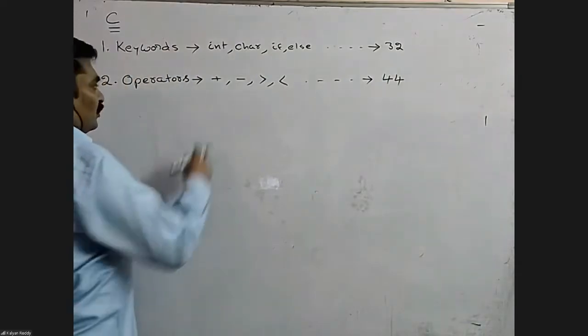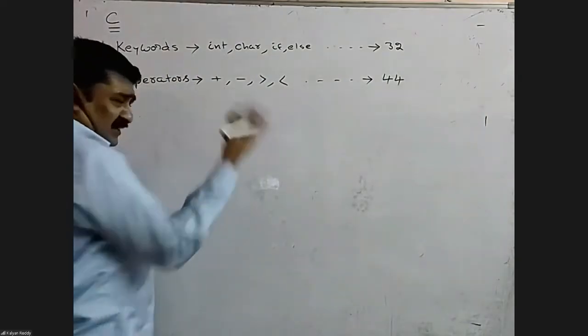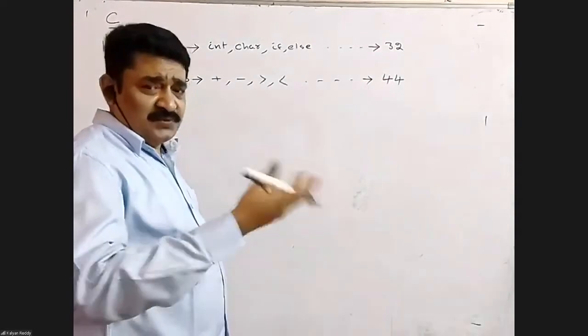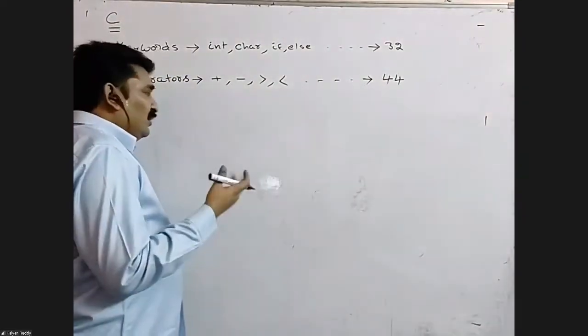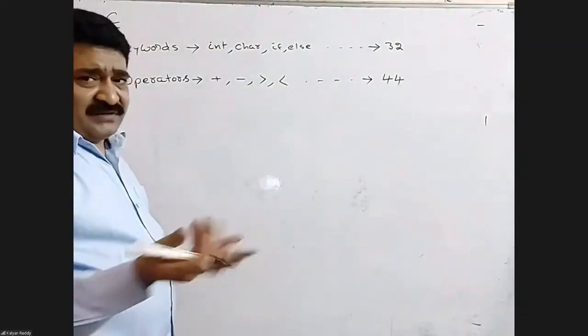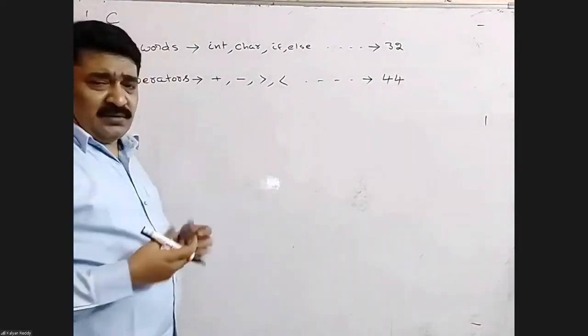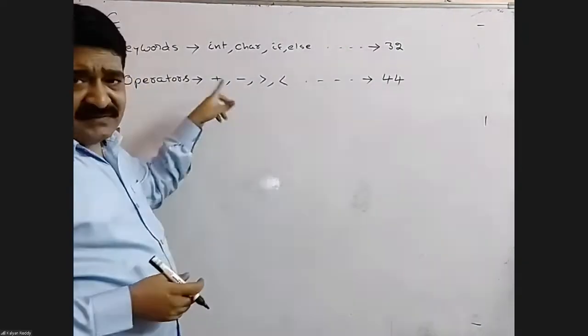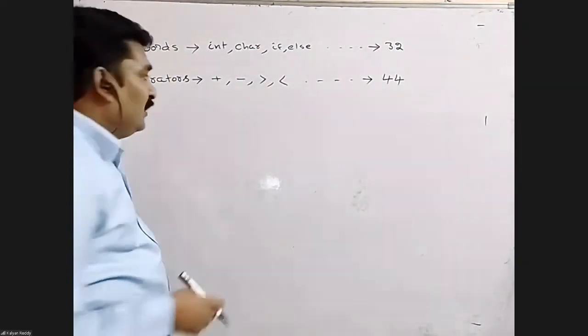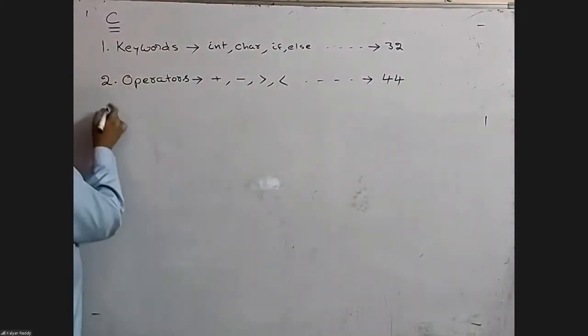That means the compiler knows that inside a program you can use plus, for example a equals to 10 plus 20, b equals to 20 minus 10, like that you can frame expressions. The compiler knows what is meant by plus, what is meant by minus. Otherwise, you can't use these symbols in a program. This all comes under the operators category.